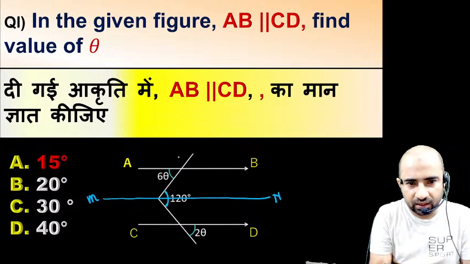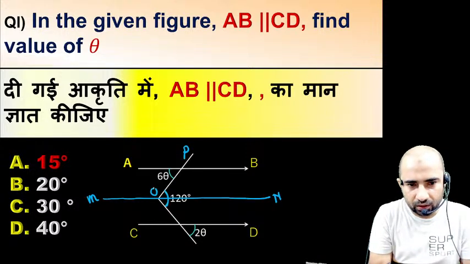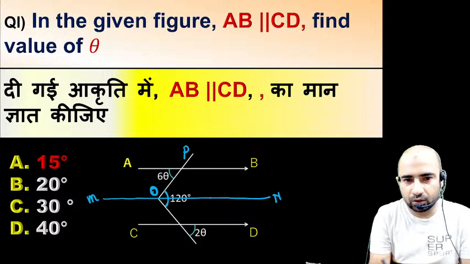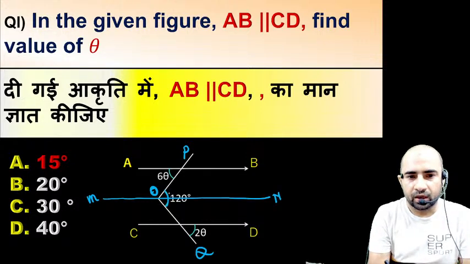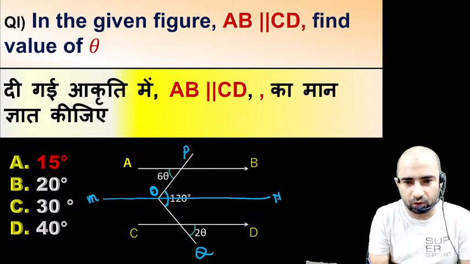Just take a point P here, and take a point O also. So angle PON, and take a point Q, angle NOQ. Right, so we have divided this 120 into two parts. One is PON, second one is QON.